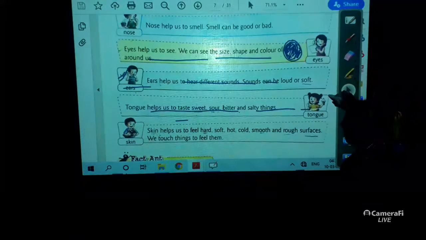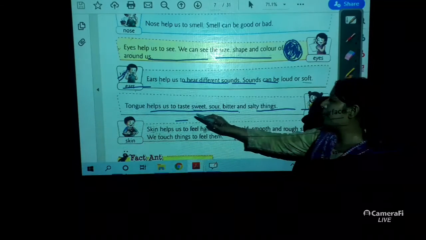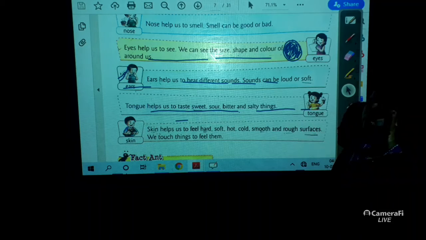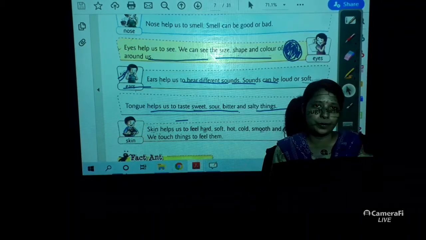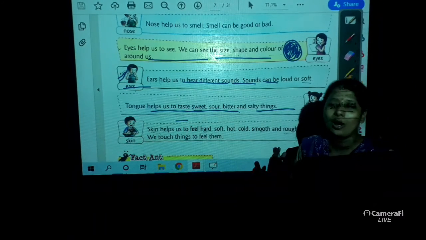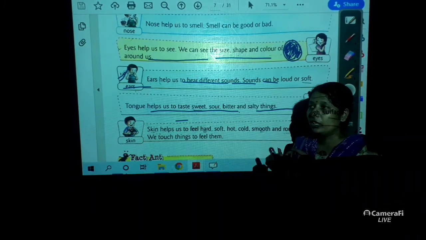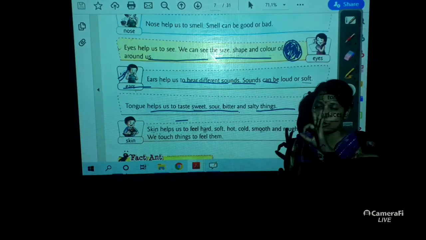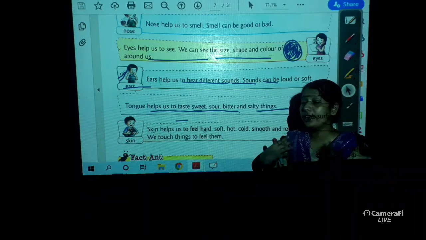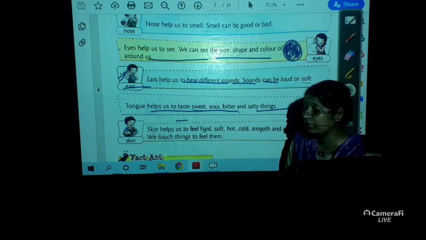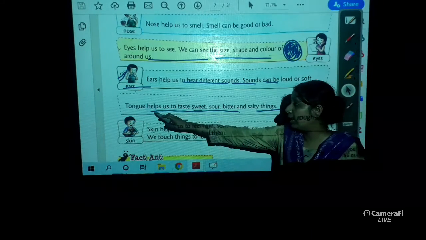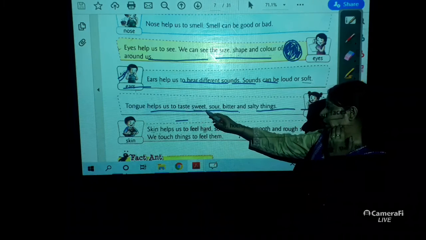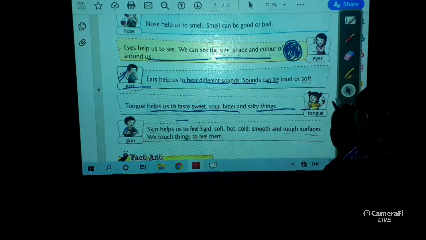Coming to our next, tongue. Tongue helps us to taste sweet, sour, bitter or salty things. If your mom is preparing chicken or mutton or anything, and you taste it, you say, yes mom, it's very spicy. Oh my god, I need water. It tastes good, but it's very spicy. So how do I say it? I say this with the help of tongue only. So with the help of tongue, we can taste sweet, sour, bitter and salty things.